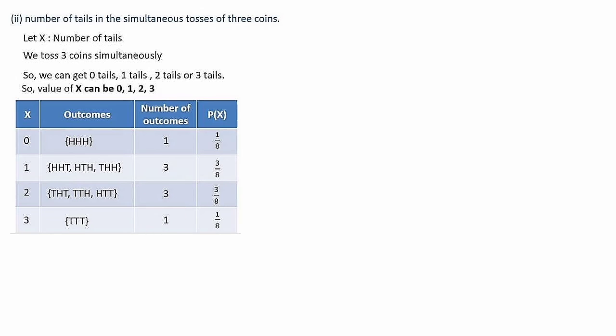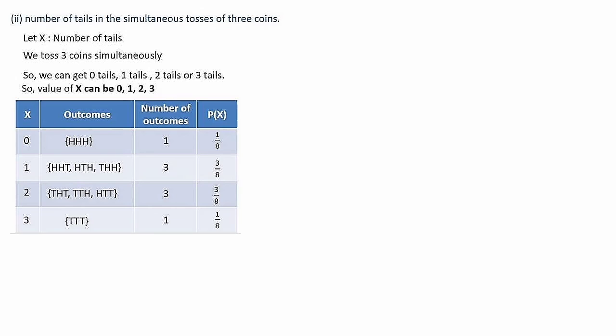So the required probabilities when we write: when x is equal to 0 we are getting only 1 outcome, HHH, out of 8. So the probability is 1 out of 8. Next, here we are getting 3 outcomes, the probability is 3 out of 8, and here also we are getting 3 outcomes out of 8. So when x is equal to 2, the probability is 3 by 8.